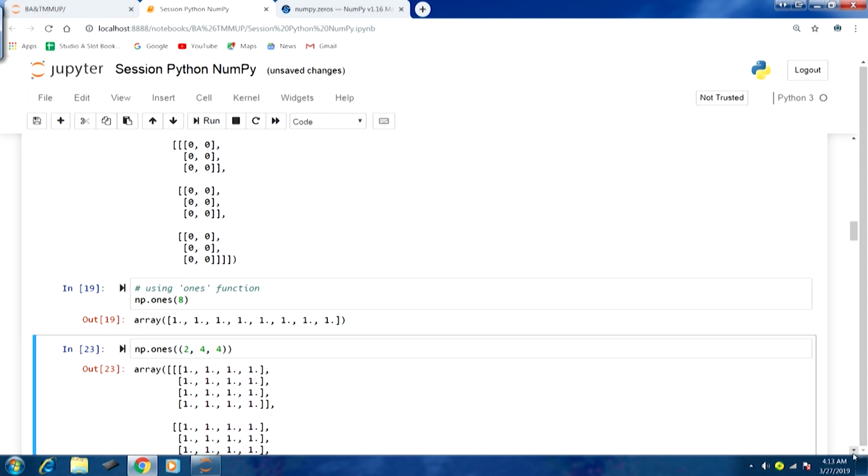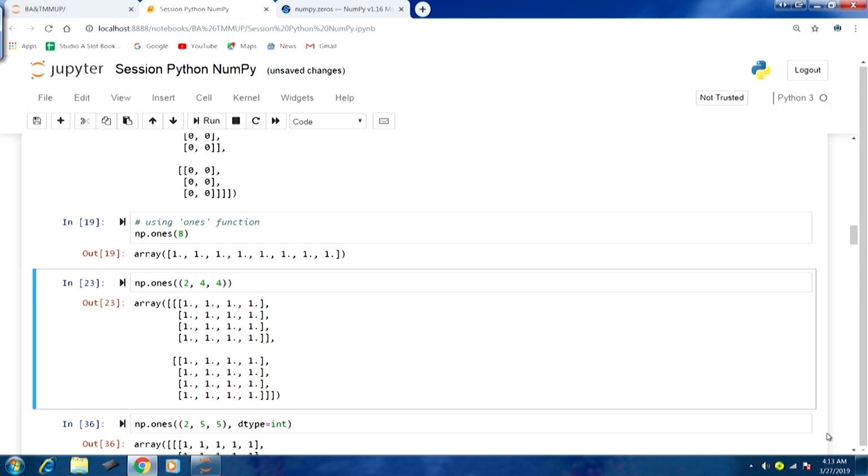So, let us take another example for this function. This time we are passing to np.ones a tuple, which indicates the kind of array that we want to create, which is 2 cross 4 cross 4. That means the first sub array would be a 4 cross 4 array, and the second sub array would again be a 4 cross 4 array.